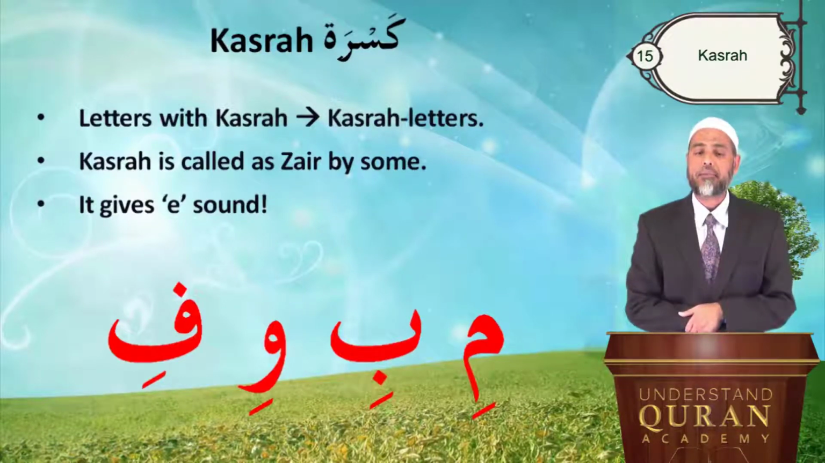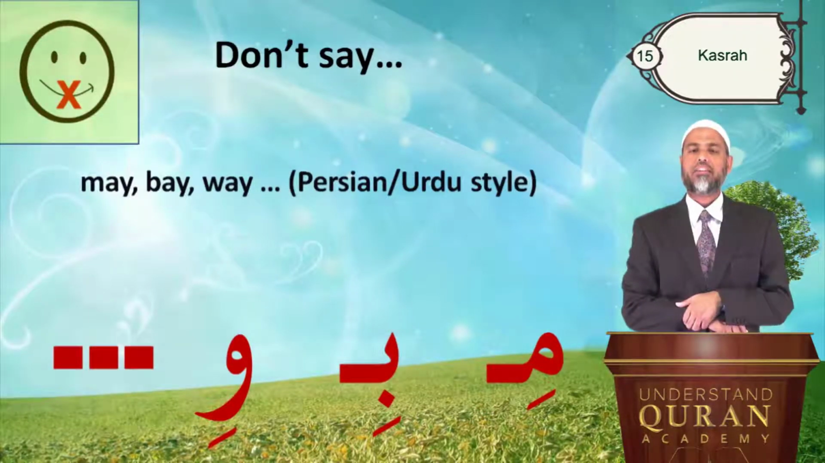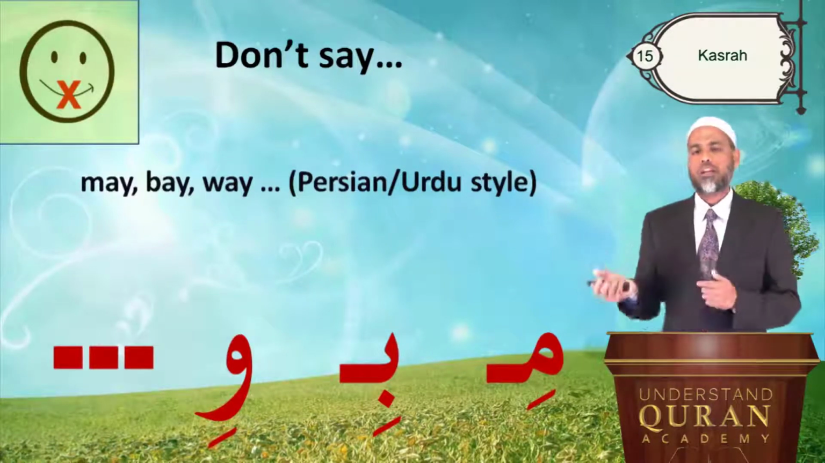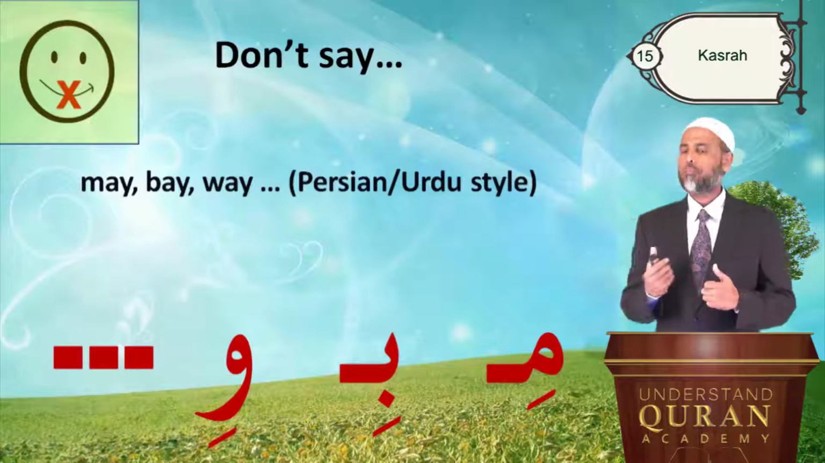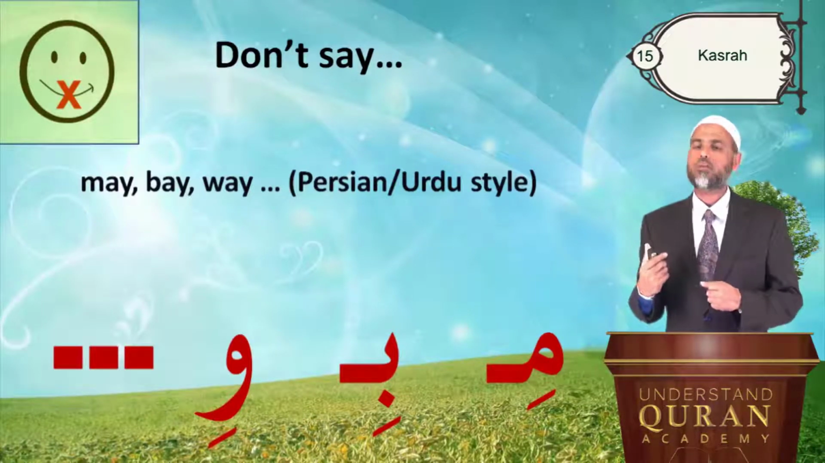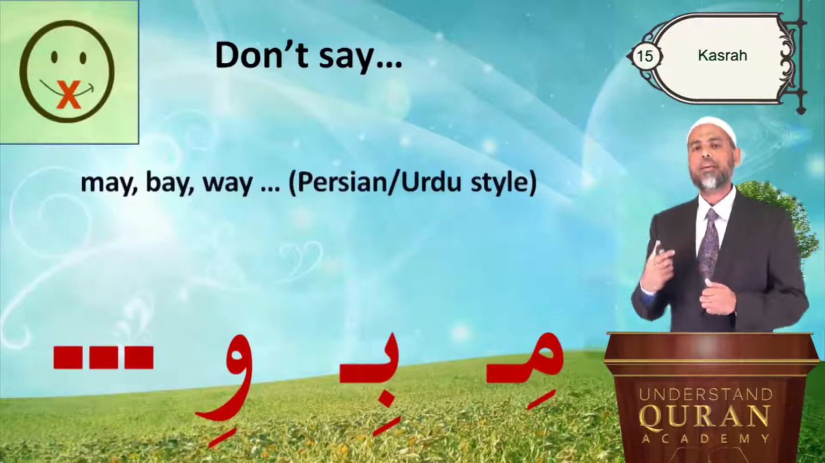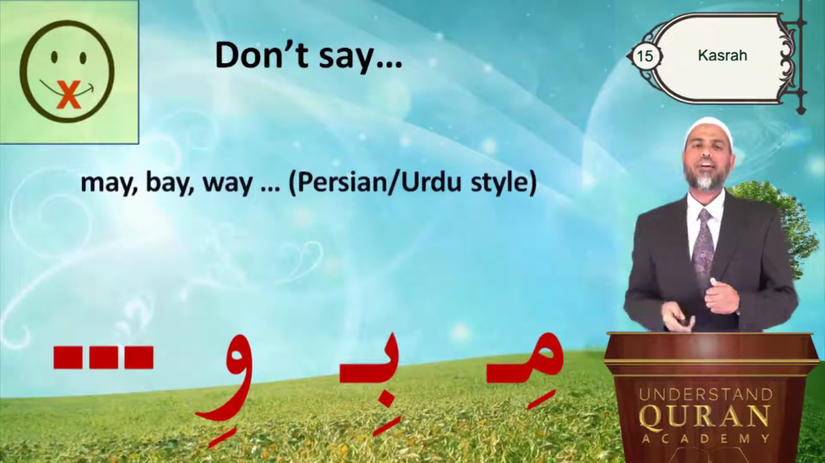Don't say me, be, we, fe. This is Persian or Urdu style, which is correct in the Persian language or in Urdu, but not in Arabic. In Arabic, we don't say me, be, we, fe. We say mi, bi, wi, fi, and so on.